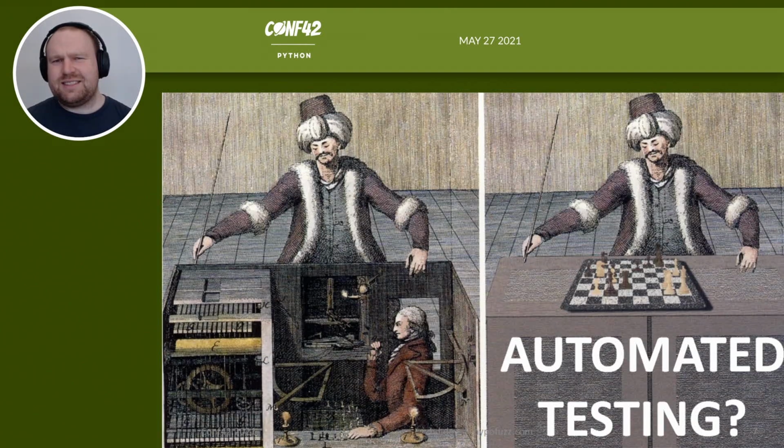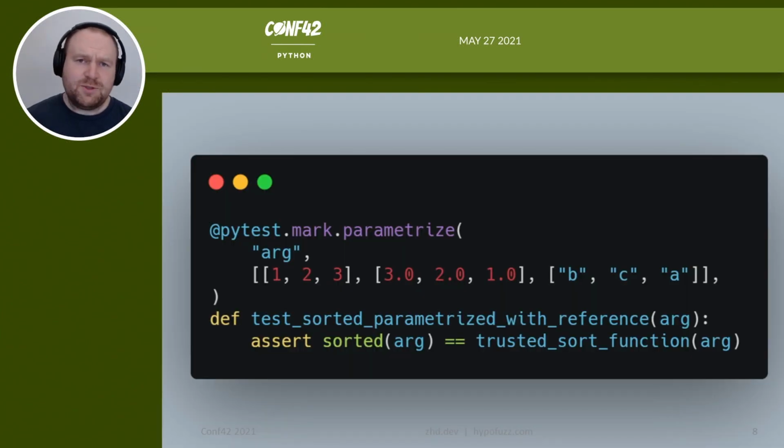My real question though is, is this actually automated? We've had to think of every input and every output, and in particular, we've had to come up with the outputs pretty much by hand. We've just written down what we know the right answer should be. But what if we don't know what the right answer should be? Well, one option would be we can compare our sort function to a trusted sort function. Maybe we have the one from before the refactoring, or the single-threaded version, or a very simple bubble sort, for example, that we're confident is correct, but is too slow to use in production.